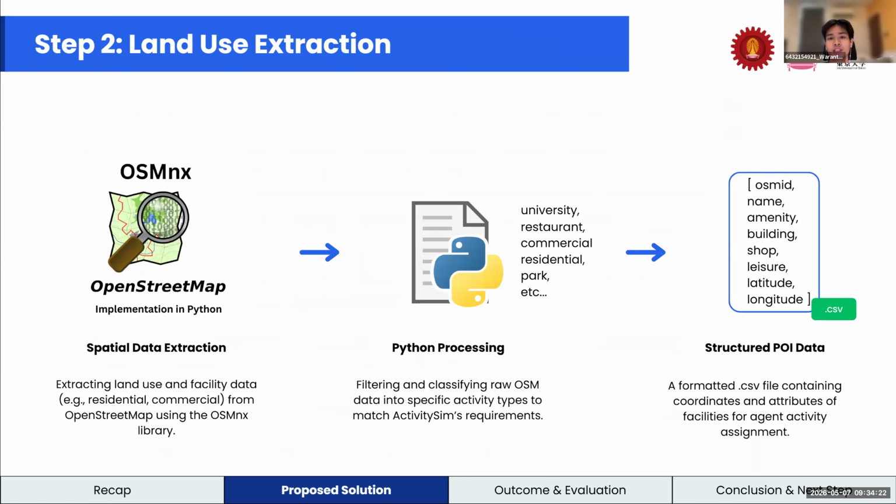Next, land use extraction. We use OSMnx to collect facility data from OpenStreetMap. Then we classify it into activity types like schools, restaurants, and parks. And the output is a structured CSV file for agent activity assignment.